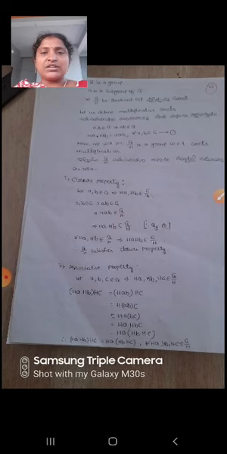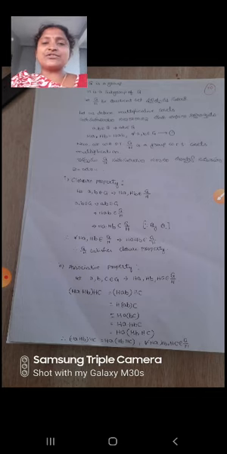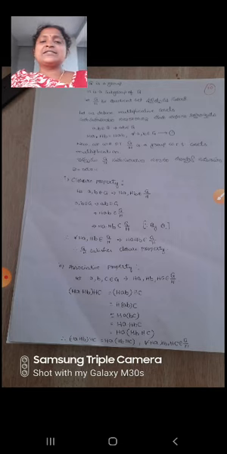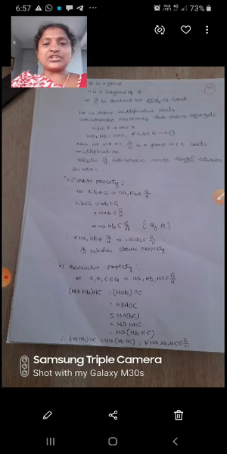Proof: G is a group, H is a subgroup of G. Let G by H be the quotient set. Let us define multiplication of cosets. A, B belongs to G implies AB belongs to G by the closure property. So HA into HB equals HAB for all A, B belongs to G. Now we will prove that G by H is a group with respect to coset multiplication.